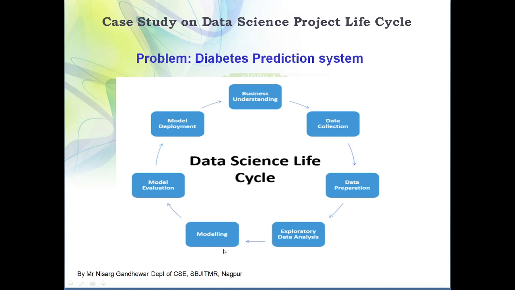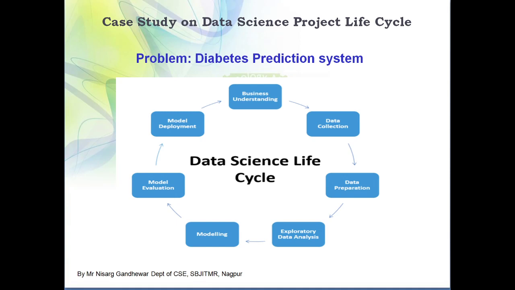After selecting it, you start your training process, where you need to set a number of parameters: how many epochs you need to take, what optimizer you require, what loss function you need to use, what activation function you require. You need to set a number of parameters for that, and train your model. Once you train your model, the next thing is model evaluation. You need to evaluate the model you have generated, because accuracy is very important.